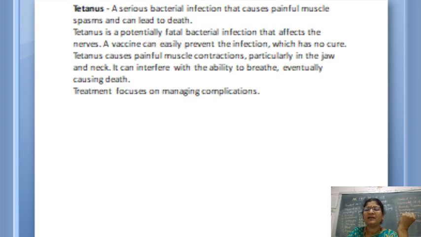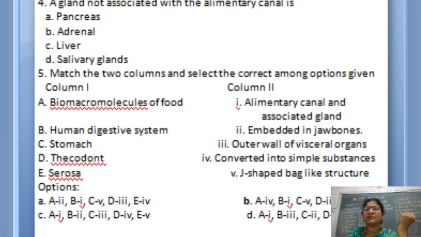Fine children. Now let me go to the next question. A gland not associated with the alimentary canal. You have studied all the glands which are associated with the alimentary canal. Here pancreas is given. Of course it is associated with the alimentary canal. You have studied that it is located in the U-shaped duodenum. I mean, to the side of the duodenum the pancreas is present.